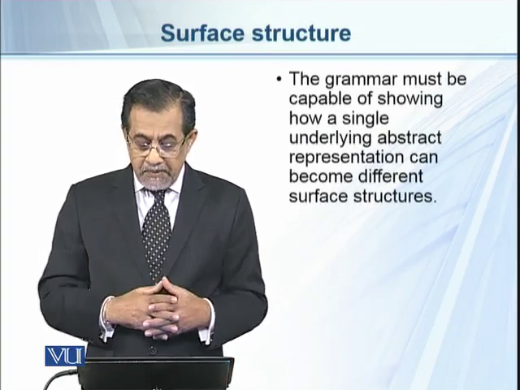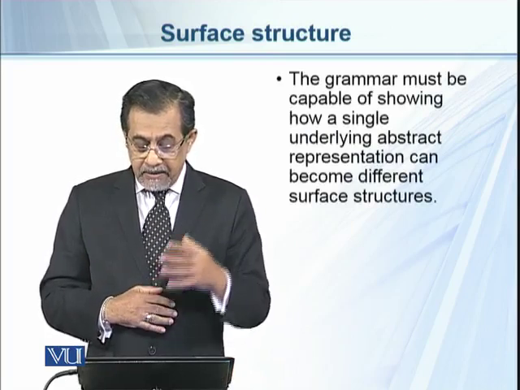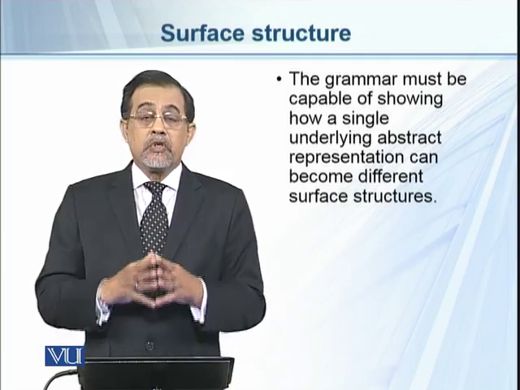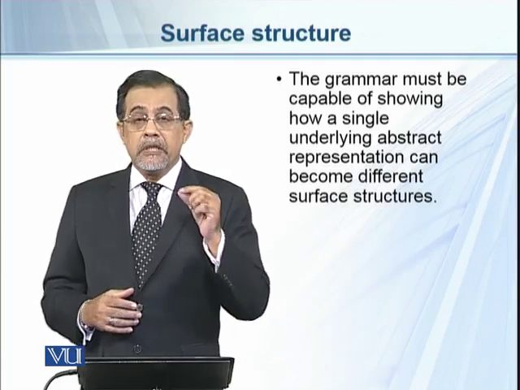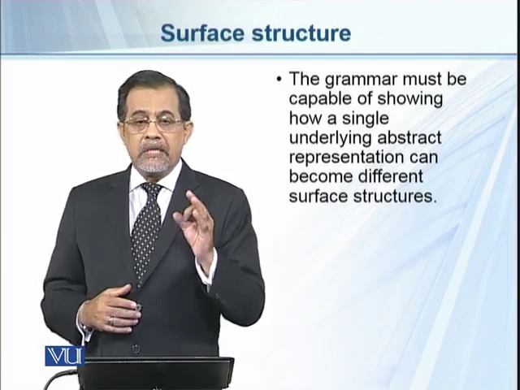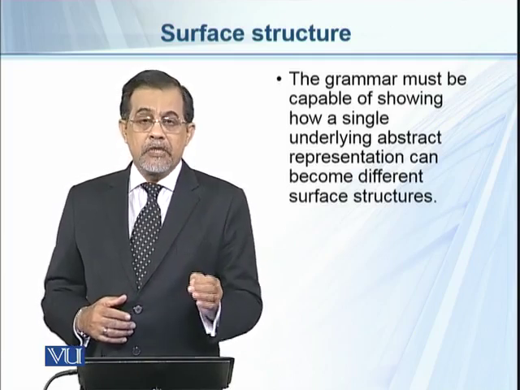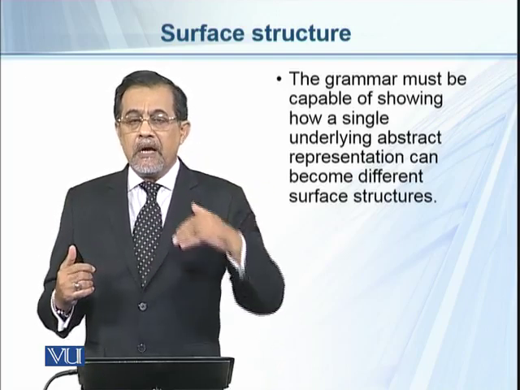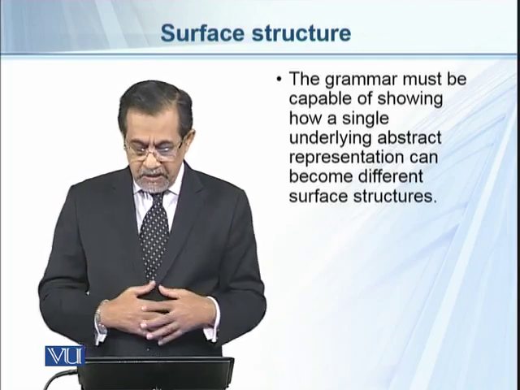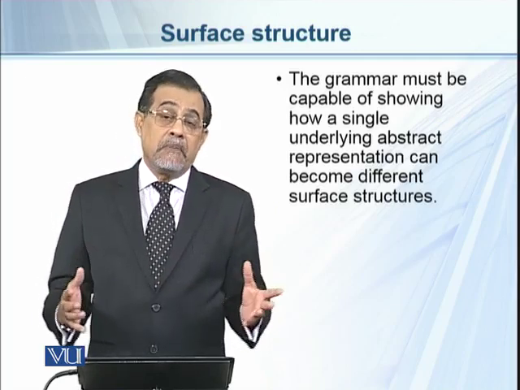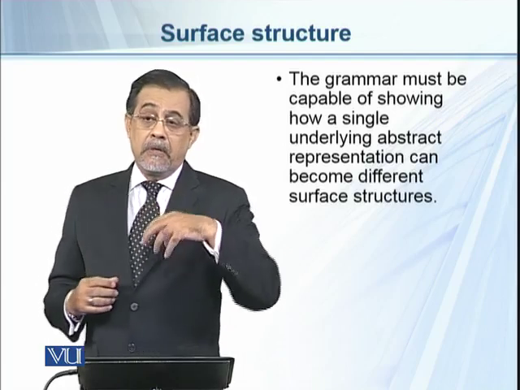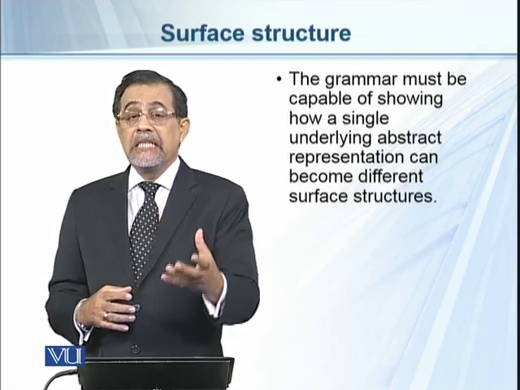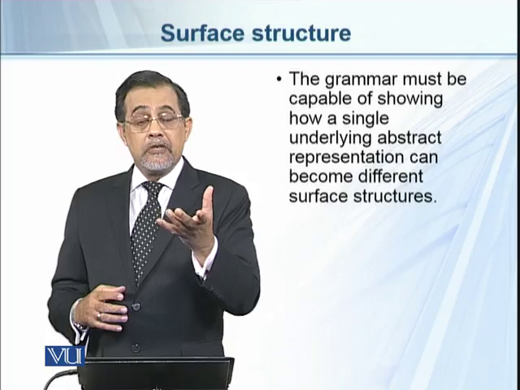The grammar must be capable of showing how a single underlying abstract representation can become different surface structures. According to generative grammar, this is the role of the grammar: to show how the structures taking place at the deep level are represented at the surface level and how different structures they make. It means that at the deep level, the structure of the sentence may be different from the structures of the sentence that actually take place at the surface structure level.